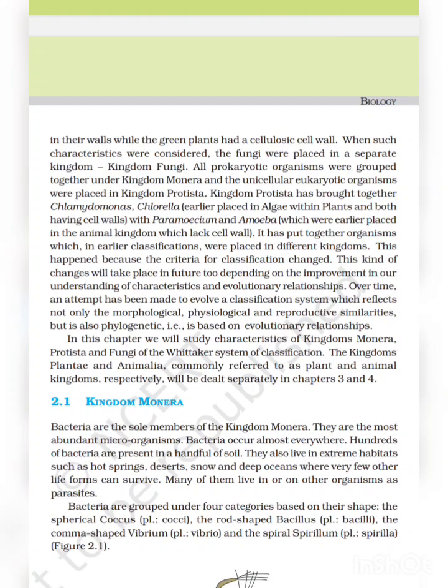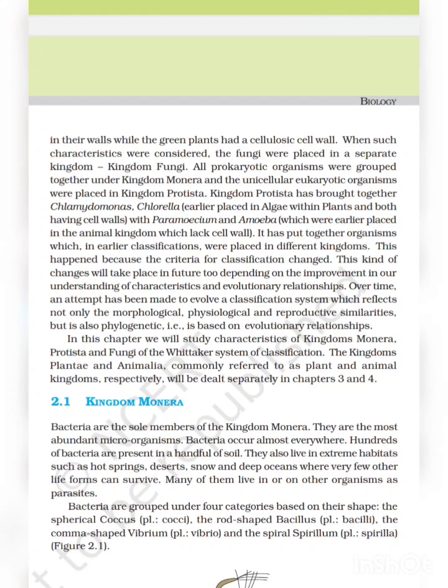All prokaryotic organisms were grouped together under kingdom Monera, and the unicellular eukaryotic organisms were placed in the kingdom Protista. Kingdom Protista has brought together Chlamydomonas and Chlorella, which were earlier placed in algae within plants and both have a cell wall, with Paramecium and Amoeba, which were earlier placed in the animal kingdom and lack a cell wall.